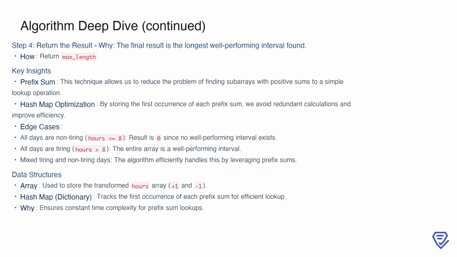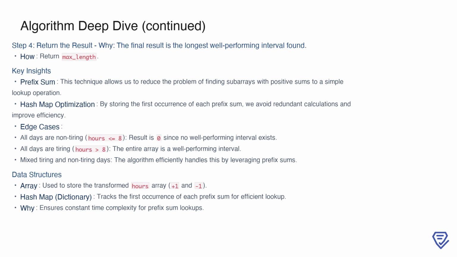Finally, after iterating through the array and checking conditions at each step, the algorithm concludes by returning the longest well-performing interval length stored in max_length. This result represents the maximum span of consecutive days where tiring days outnumber non-tiring ones. To summarize, the prefix sum technique is pivotal to this solution. By reducing the problem to prefix sum lookups, we avoid the inefficiency of recalculating subarray sums repeatedly.